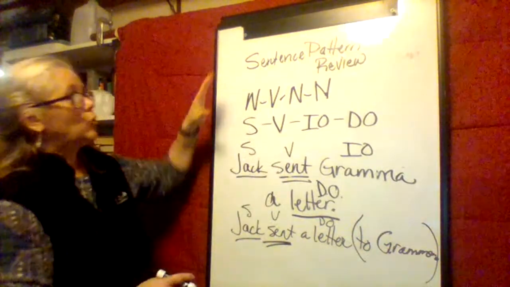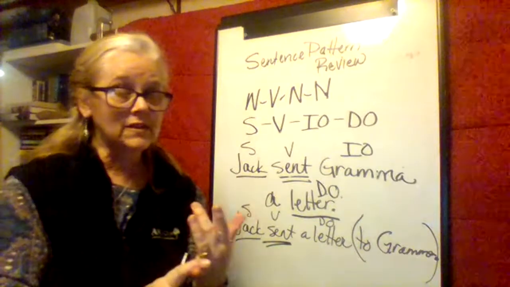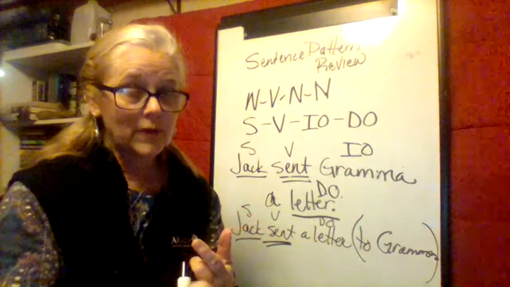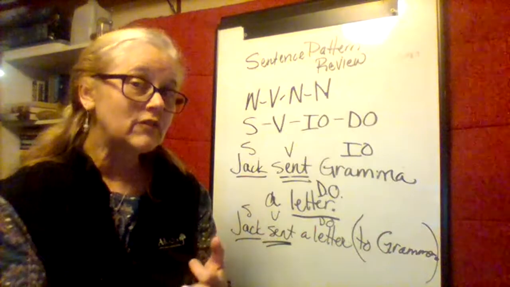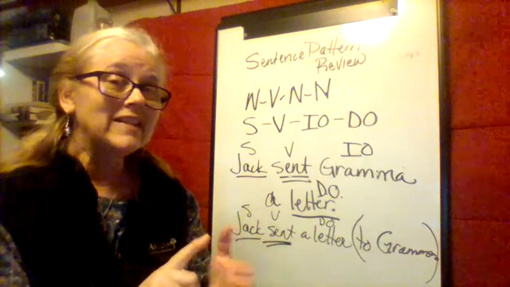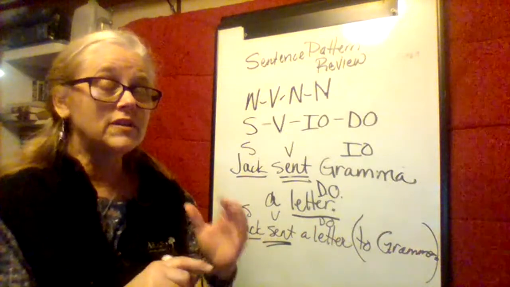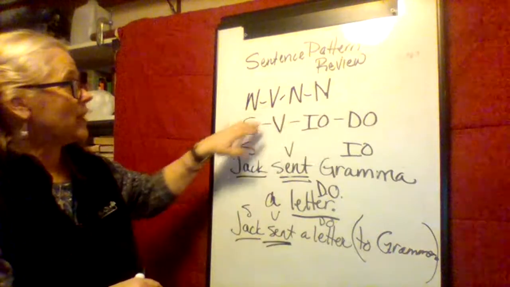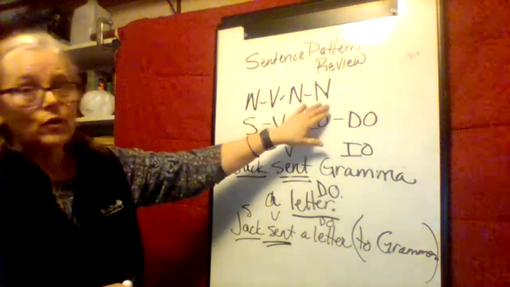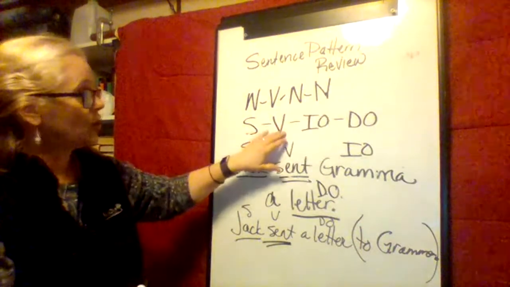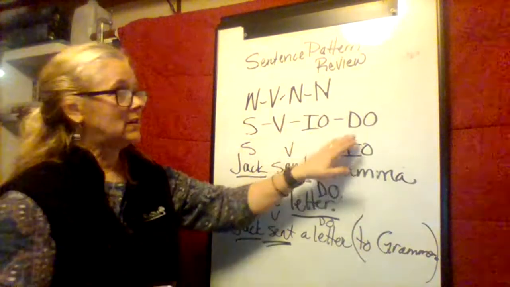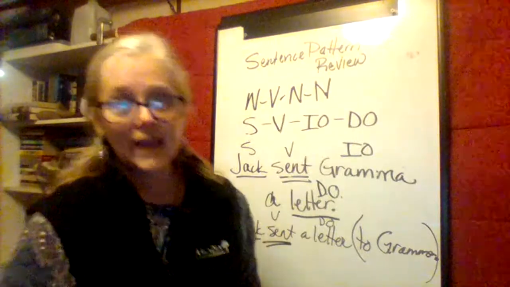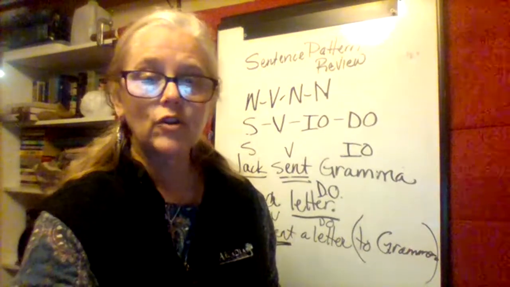Okay, so we had noun, verb sentences. We had noun, linking verb, noun sentences. We had noun, linking verb, adjective sentences. We had noun, verb, noun, or subject, verb, direct object sentences. And now this final sentence pattern, noun, verb, noun, noun, or subject, verb, indirect object, direct object. And that is our sentence pattern review.